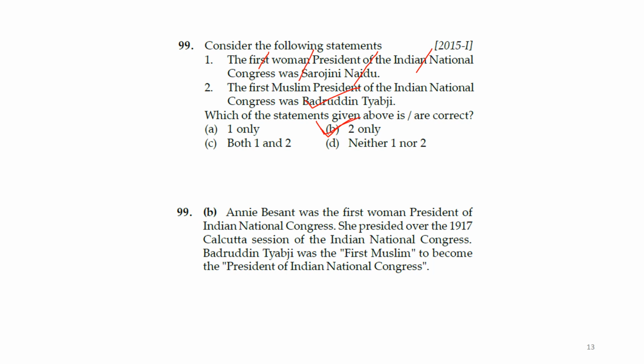It was actually Annie Besant, not Sarojini Naidu. Annie Besant was the first woman president of the Indian National Congress. She presided over the 1917 Calcutta session of the INC. Badruddin Tyabji was the first Muslim to become the president of the Indian National Congress. So it was not Sarojini Naidu, it was Annie Besant who was the first woman president of the Indian National Congress, presiding over the 1917 Calcutta session.